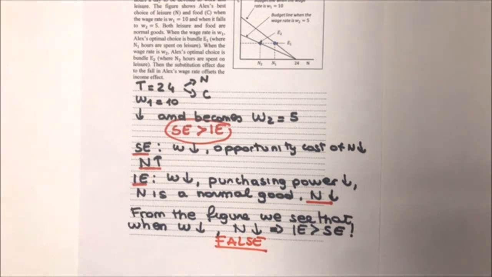So summing up, because of the substitution effect, N increases. Because of the income effect, it decreases. From the graph, we see that in this case, N decreases. This is why we can conclude that the income effect is stronger than the substitution effect. So our statement is false.